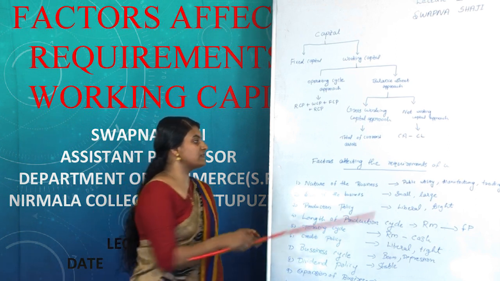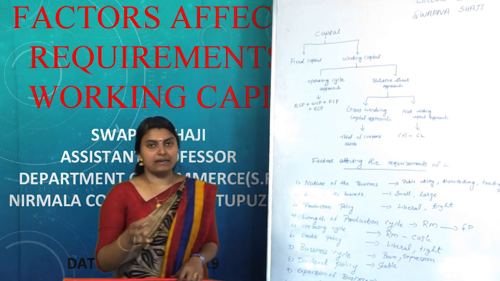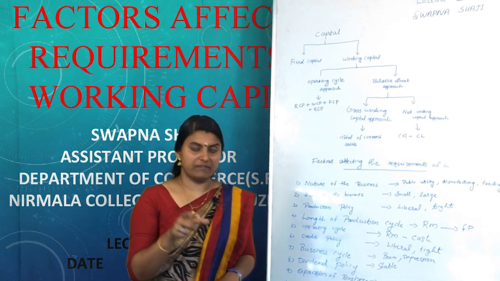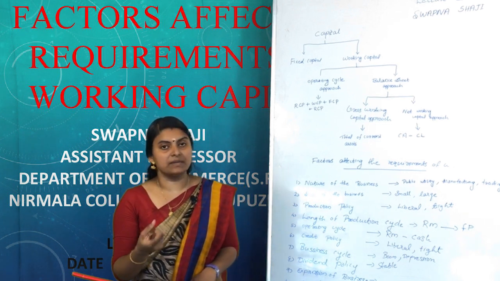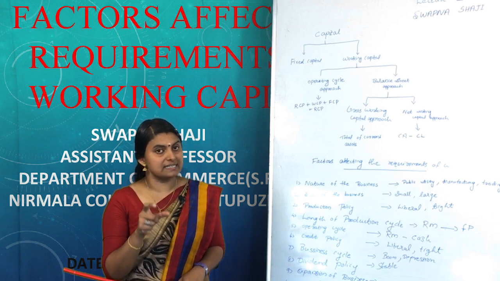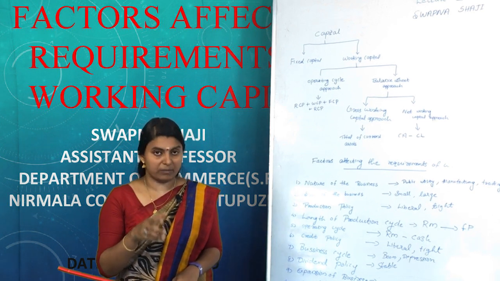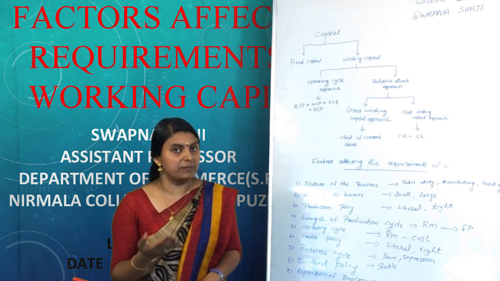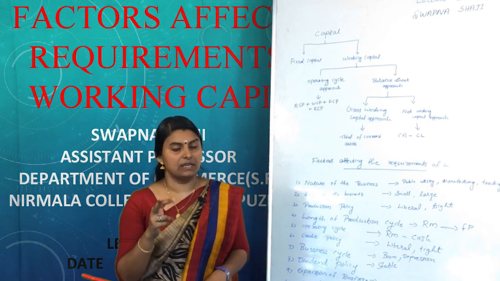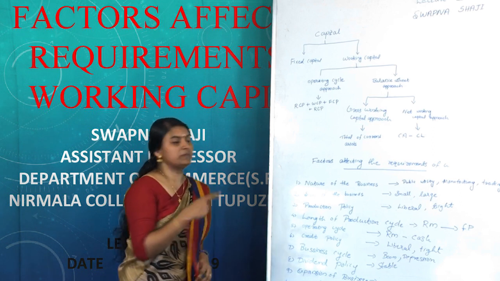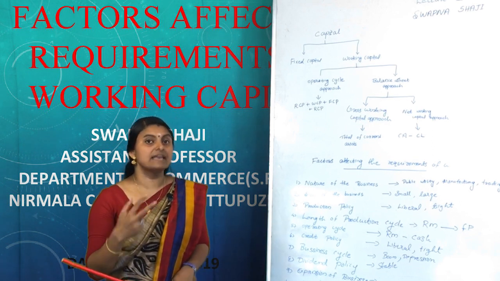Then in case of small scale enterprise, comparatively the working capital requirement is very low. However, sometimes the requirement of working capital in a small scale organization is very high due to inefficiency of the management, wastage of available scarce resources, etc. So, based on the size of the business, the working capital requirement varies.